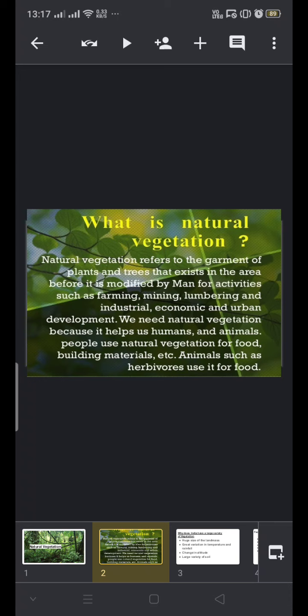In other words, plants and trees which grow naturally in an area by the climatic conditions, soil, and altitude, such vegetation stands for a long time without being disturbed by man. So before man's activities like farming, mining, lumbering start, till it is not disturbed, it grows naturally, and that is what is natural vegetation.